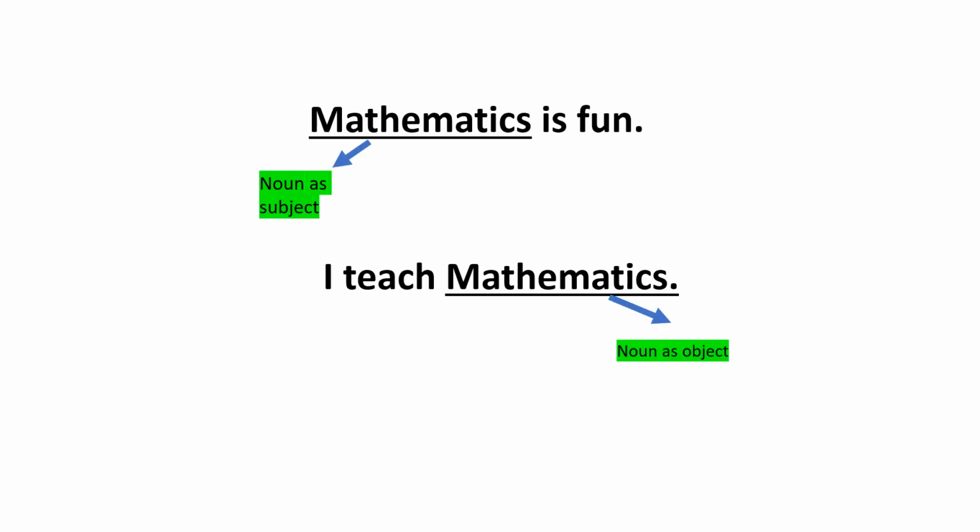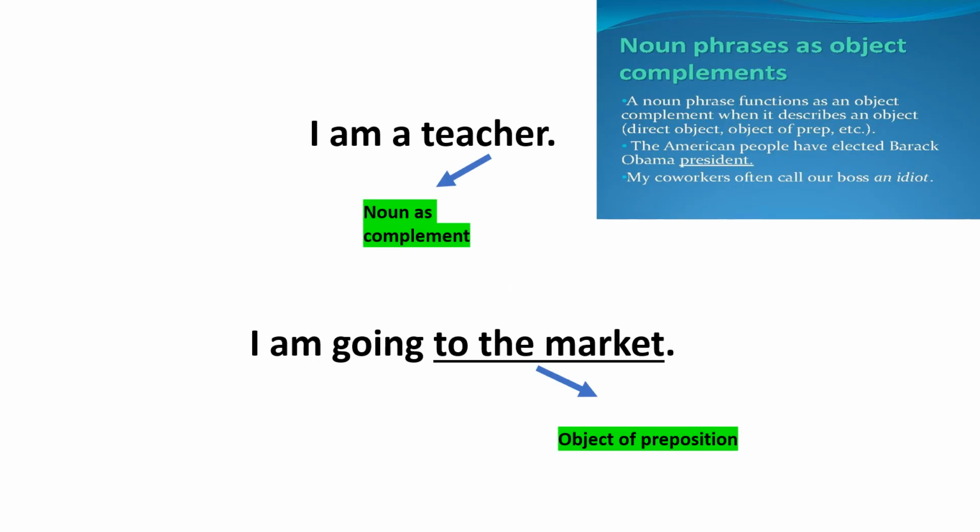Okay, as I discussed earlier, a noun phrase can be a subject in a sentence. So here is an example. For example, I say, mathematics is fun. So over here, mathematics is our subject. So a noun can be a subject in a sentence. Similarly, if you see the other example, I teach mathematics. Over here, the same noun is our object. Now you can see how a noun phrase or a noun can appear as a subject or as an object in a sentence. Okay, so now here are some more examples.